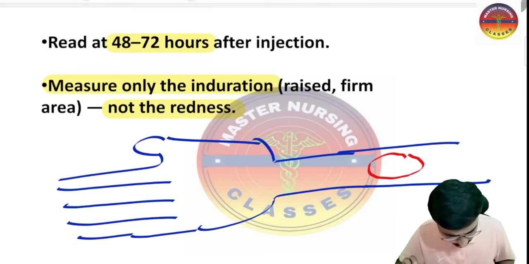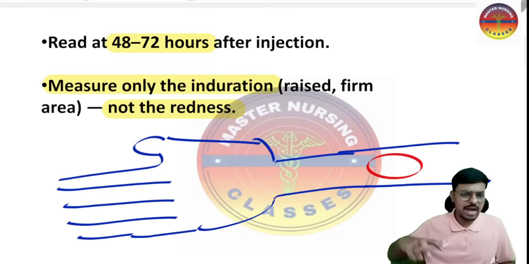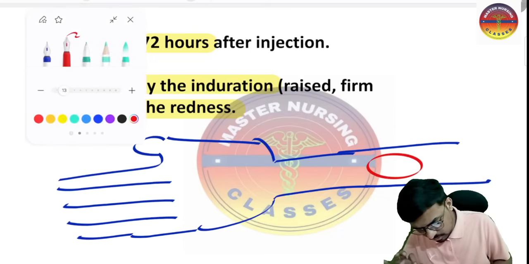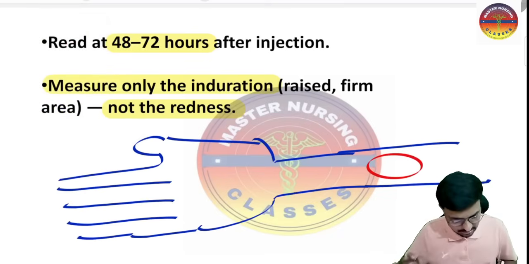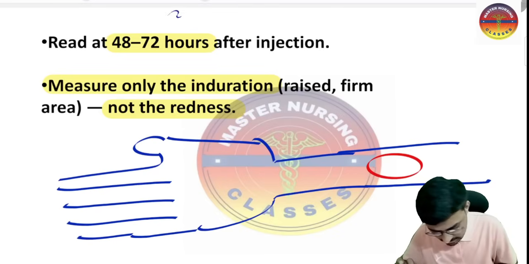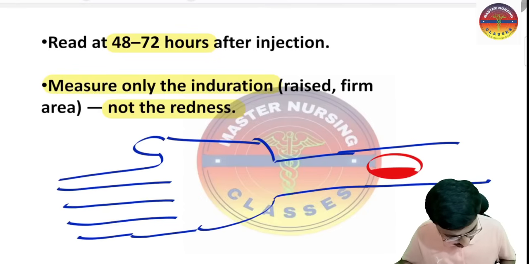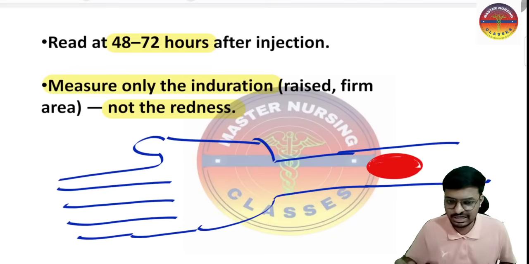After 48 to 72 hours, I am going to assess this particular site. Okay, sir, what are you going to assess at this site? Here I have given the injection, so consider this much area here. This becomes a hard area and this becomes a tight area. This becomes an area which looks inflamed, and this is called the induration.